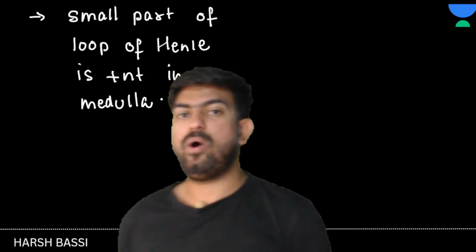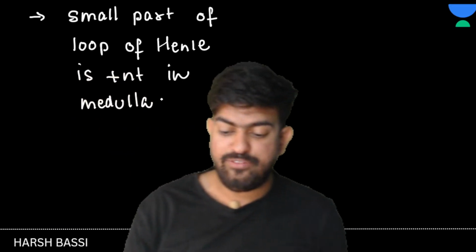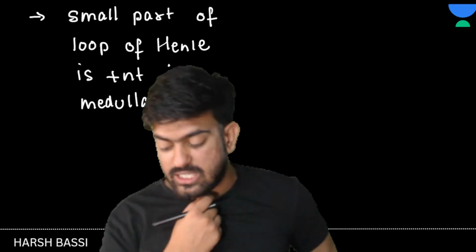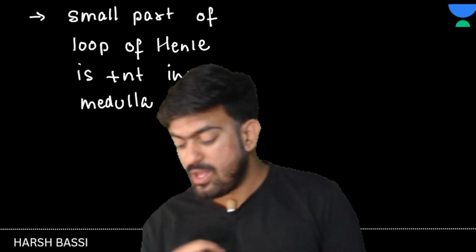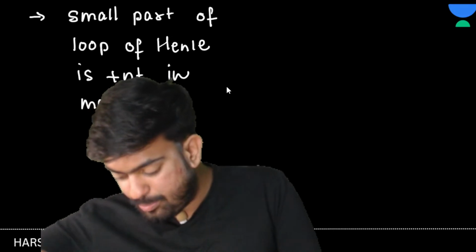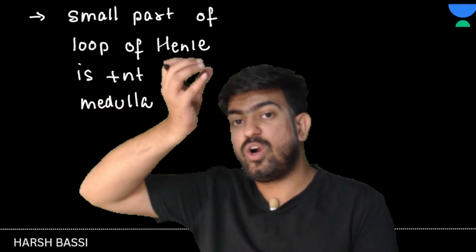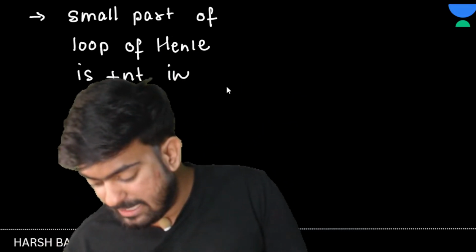But if I talk about the juxtamedullary nephrons, a very long part is present. The loop of Henle is present maximally in the medulla region only.